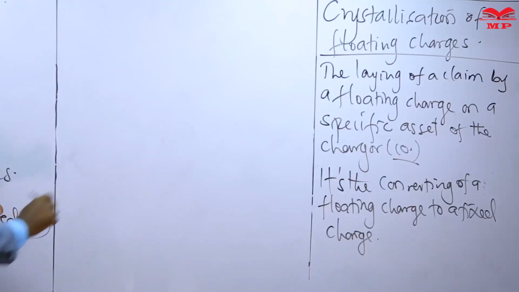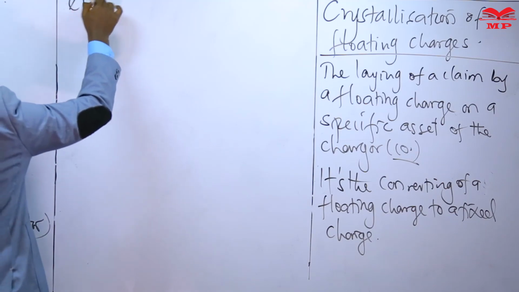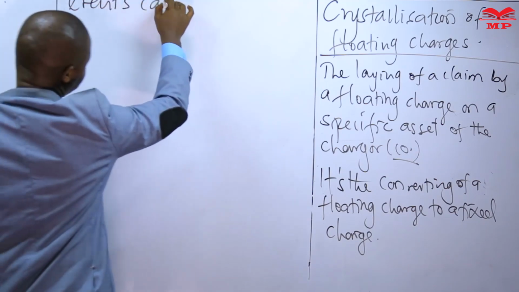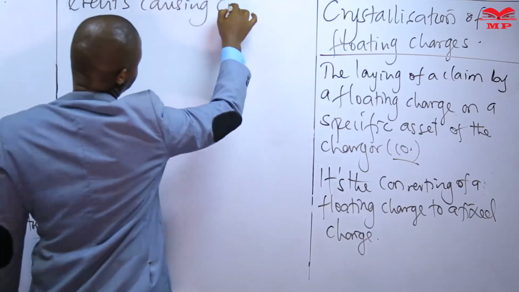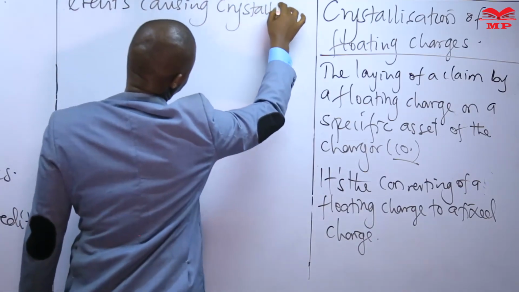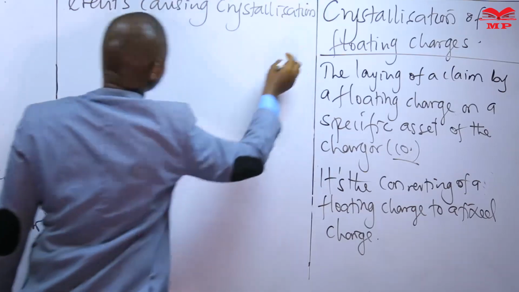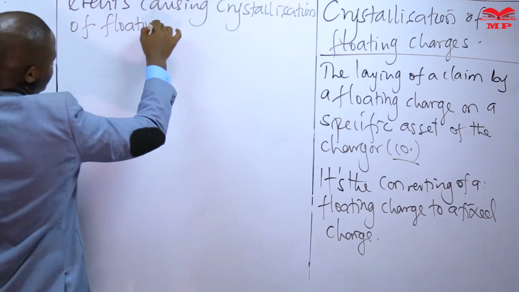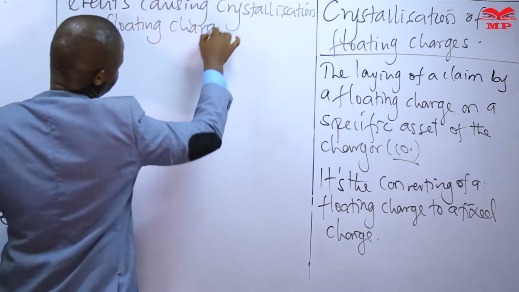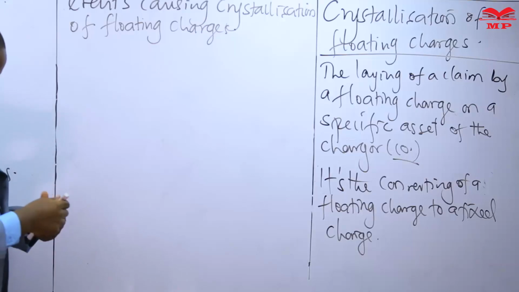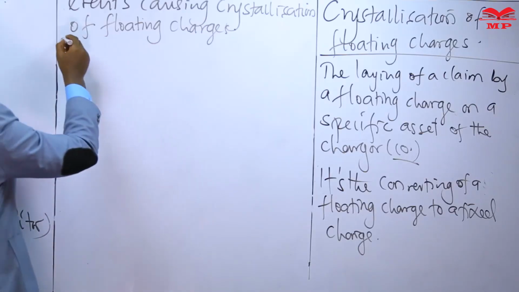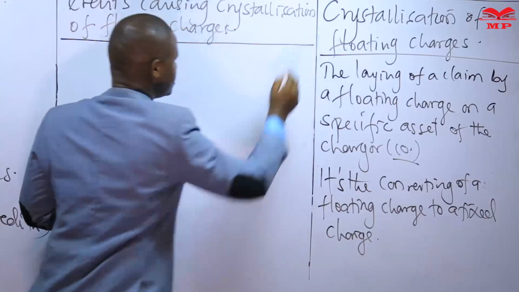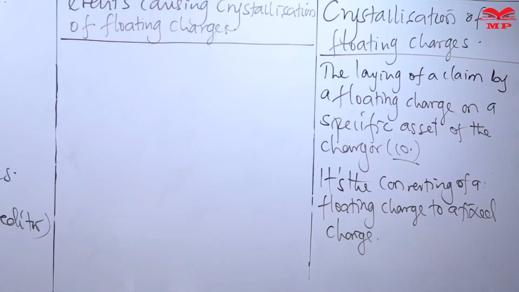We can now discuss the events causing crystallization of floating charges. So there are a number of events that will result in a floating charge hardening, a floating charge converting into a fixed charge.